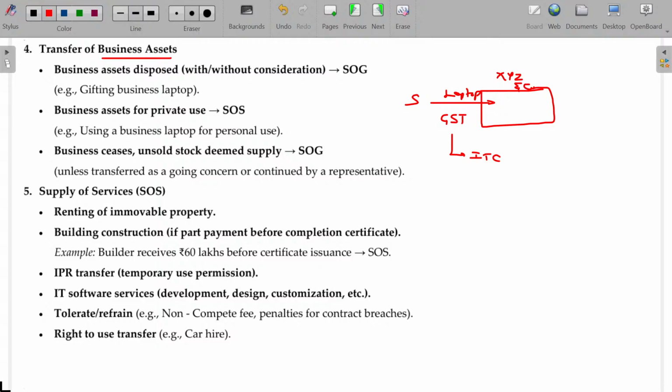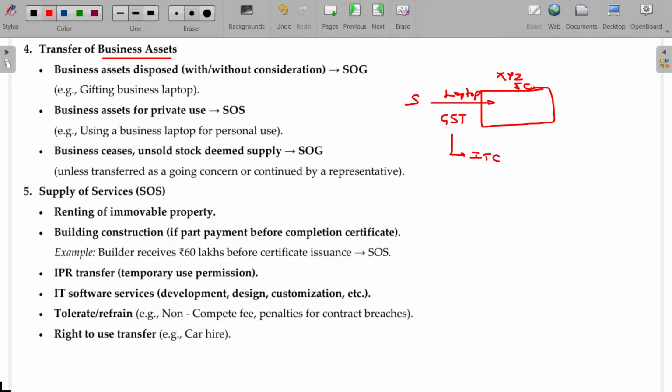For the business purpose, the GST is refundable, so the price may be cheaper for them. So stating that I purchase this laptop or any assets only for business purpose, I can produce an output where while selling the output, I'll pay the GST further. So the government thinks, okay, I'm refunding. Anyhow, you will be paying later on while selling the finished goods. With that intention, government gives a refund. That's the logic behind.